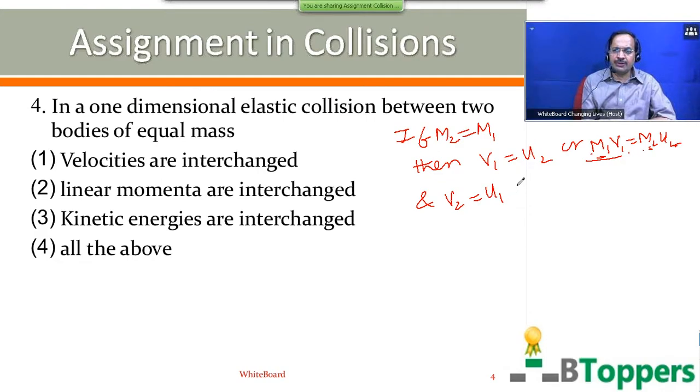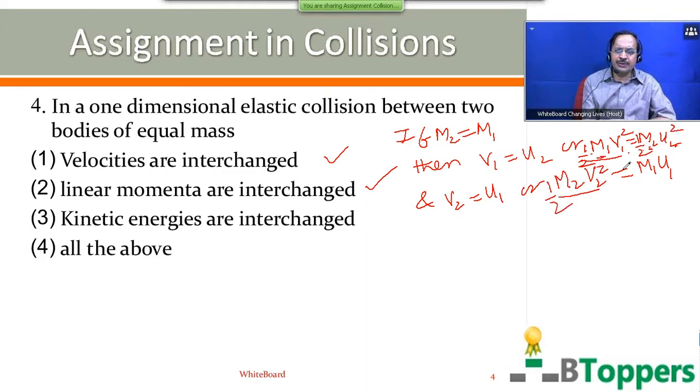In the case of one-dimensional elastic collision, if the two colliding bodies have same mass, the same thing can be written as M2 V2 equal to M1 U1, because M1 and M2 are equal. M2 V2 is the final momentum of second body after collision, equal to initial momentum of the first body before collision. That means you can also say that in a one-dimensional elastic collision, if the two colliding bodies have same mass, then their linear momenta are interchanged. The same way, if V1 equal to U2, then half M1 V1 square is equal to half M2 U2 square.